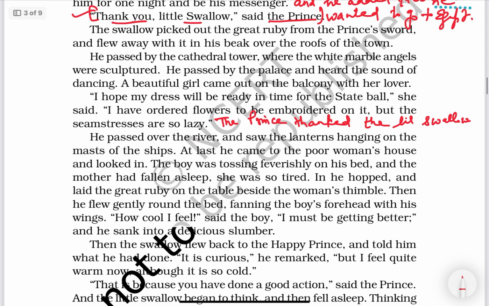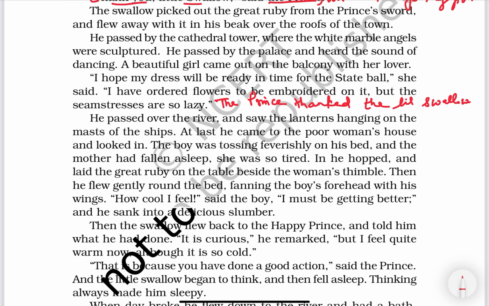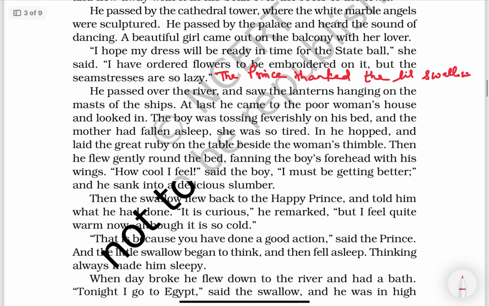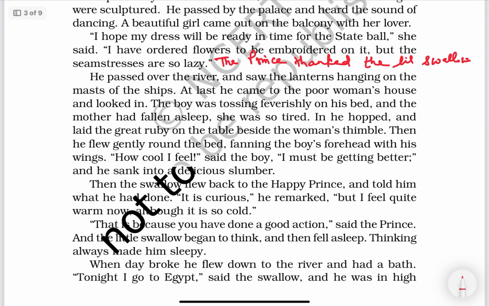So many questions are there, means this chapter can be used as a worksheet. And I would suggest teachers, when you start this chapter in class 9, and if you are done with the topic reported speech, you can provide them with an additional exercise, that is to choose 10 or 20 dialogues from this story and convert the direct speech into indirect speech.